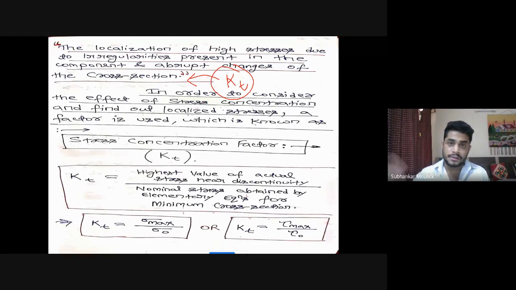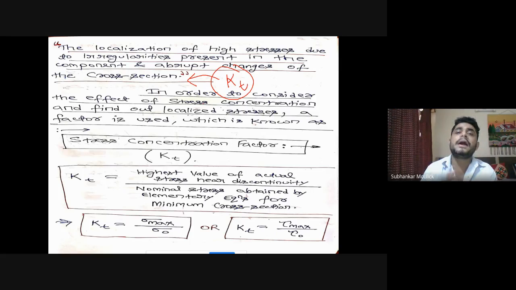because it is a real condition, a practical condition. In that data book, practical phenomena are listed, and for each phenomenon there is a value of Kt. If in a shaft there is a change in the cross section, or there is a hole inside the shaft, how do we get the value of Kt?